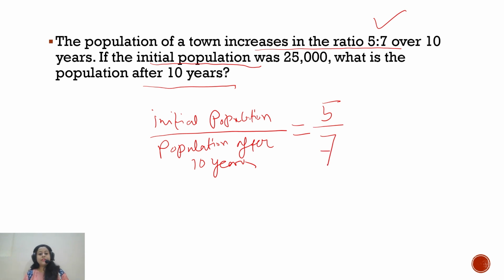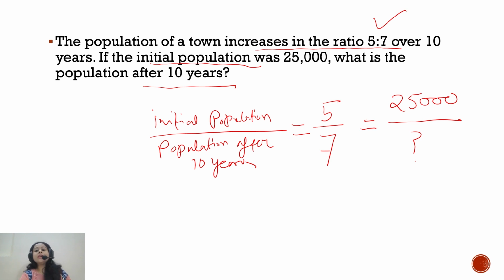If the assumption is that it grows proportionally, then it should be equal to a different ratio where the initial population is given. My initial population was 25,000. I have to find out, if the population increases in the same ratio or same proportion, what will be my new population after 10 years. So the same formula, same logic we will apply. We will just be scaling it up.